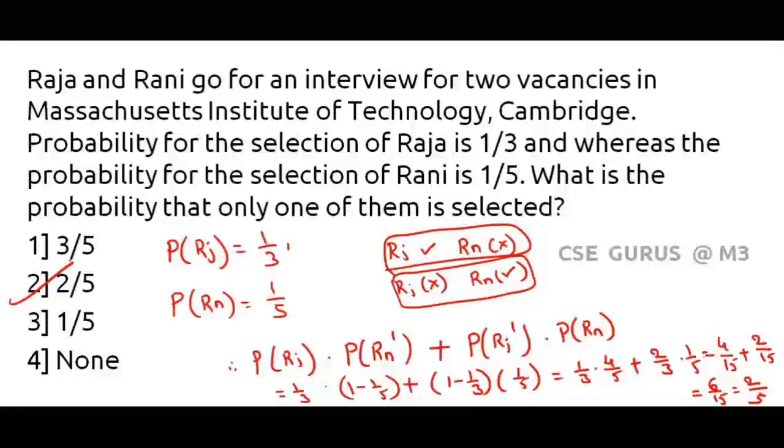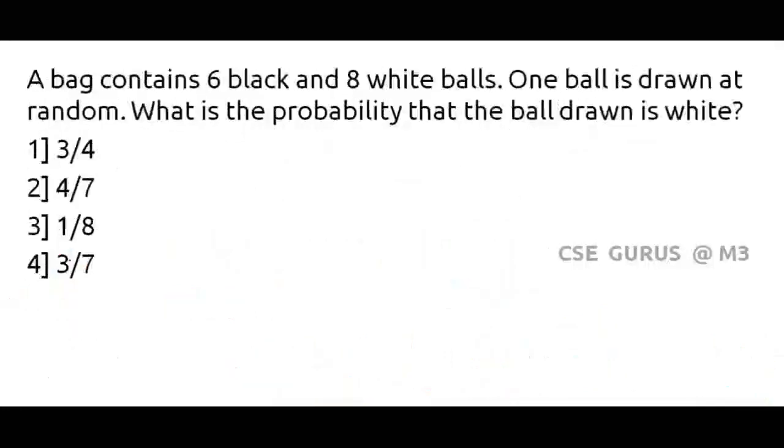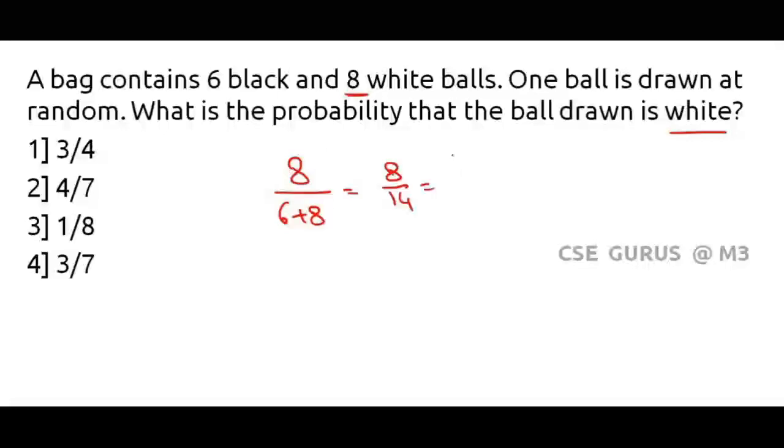Let's move on to next one. A bag contains 6 black and 8 white balls. One ball is drawn at random. What is the probability that the ball drawn is white? Very simple question. So how many white balls are there here? 8 are there. Therefore 8 divided by total number of balls 6 plus 8. So 8 divided by 14. 2 4s are 8, 2 7s are 14.